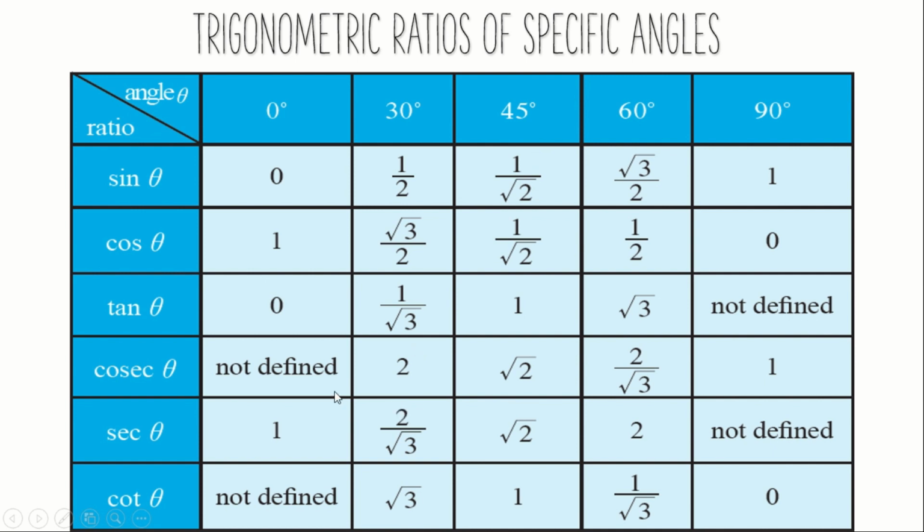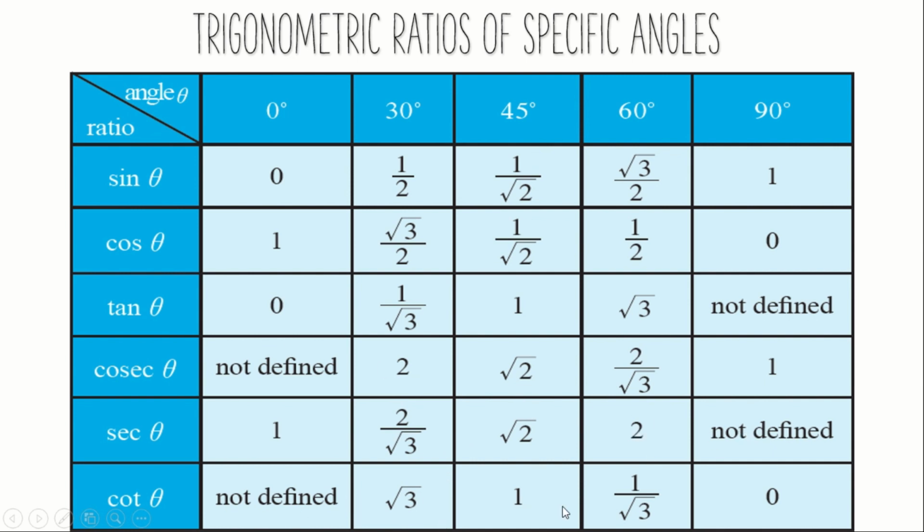Or else what you have to do is, after this cosecant theta, you can just reverse it. Just like the first line you reversed it for the cos, you can reverse the cosecant line. Here this last will be the first term of it. 1, next is 2 by root 3, next is root 2, next is 2 and next is not defined.